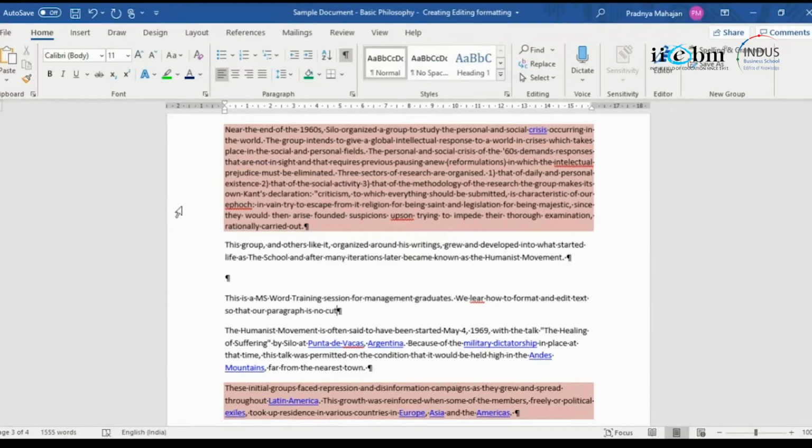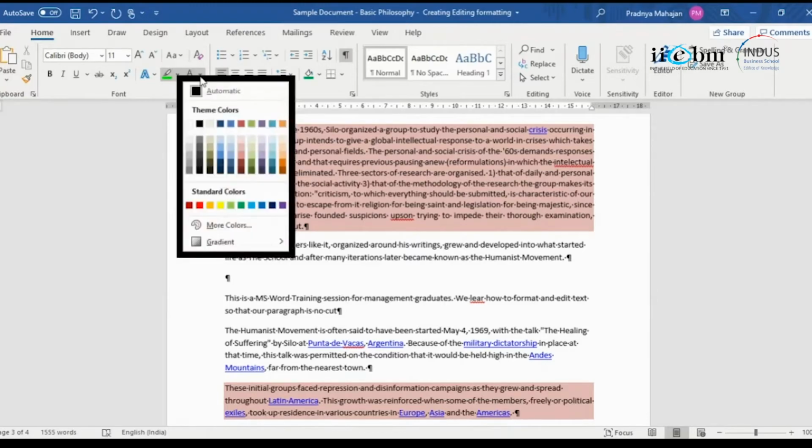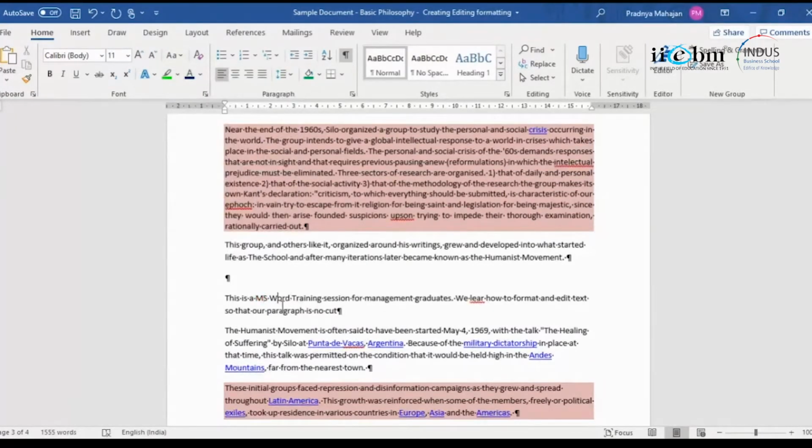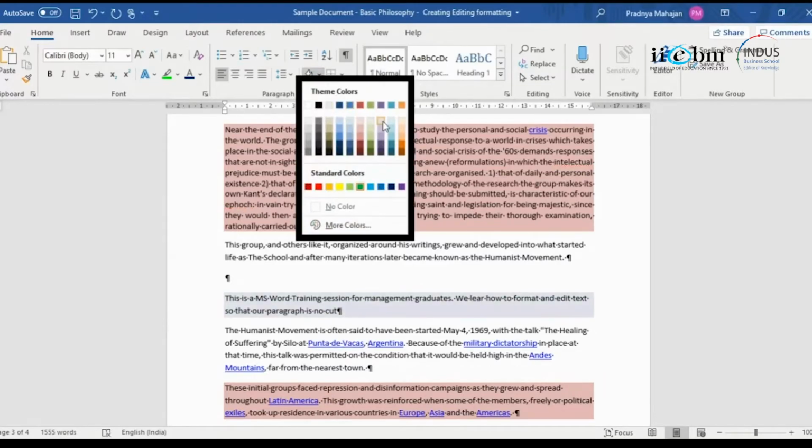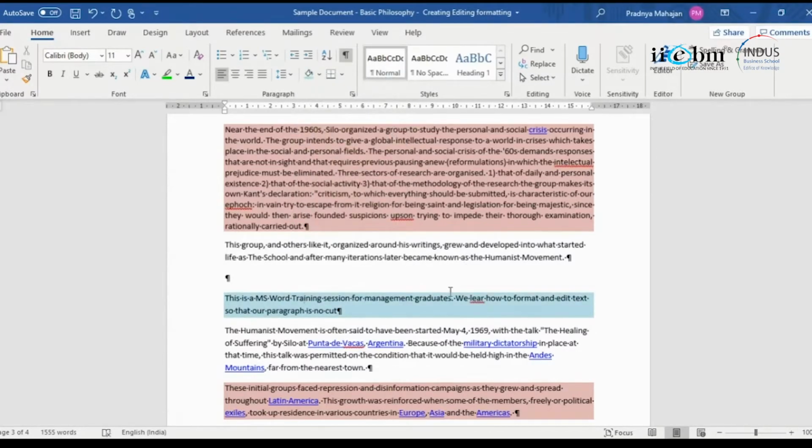So now when I give a formatting, let us say I highlight that, or I give a background color or a font color, let us say red. Yeah, background color, I'll select a different background color of blue. The entire paragraph gets selected.